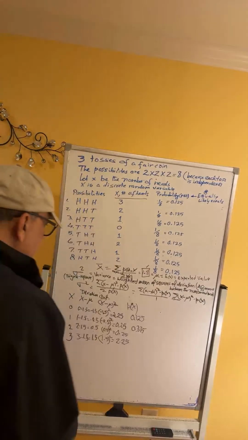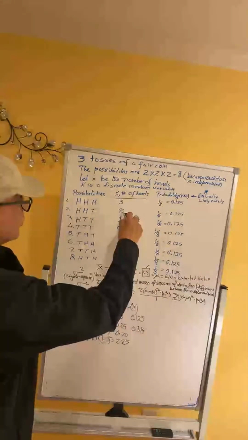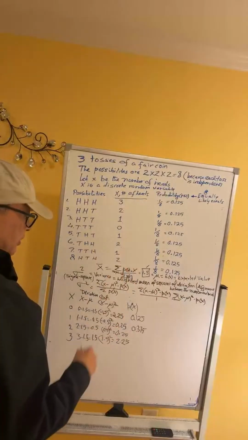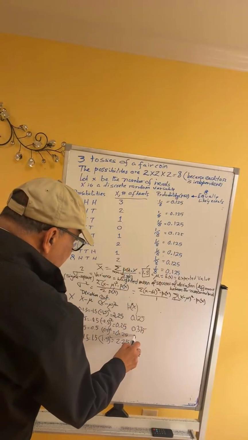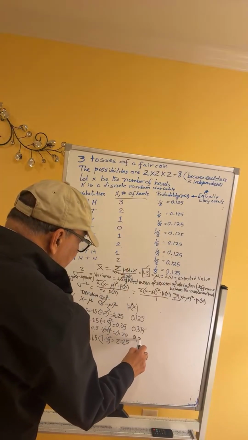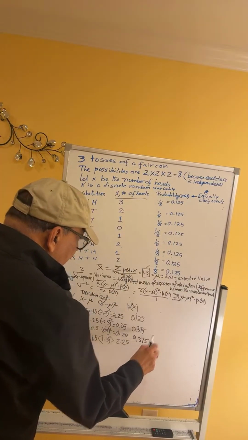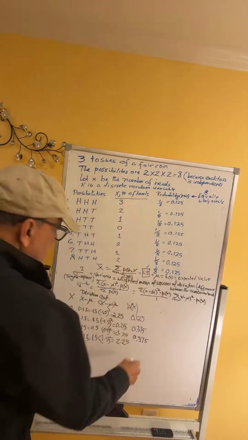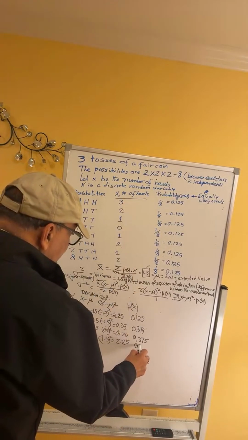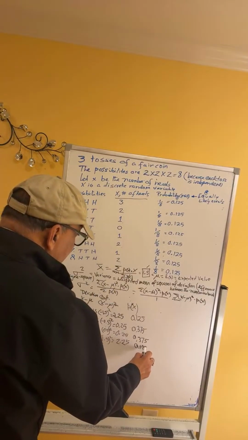How about 2? 2 heads also appears 3 times, so the probability is 0.375. How about 3? It appears only once, so its probability is 0.125.